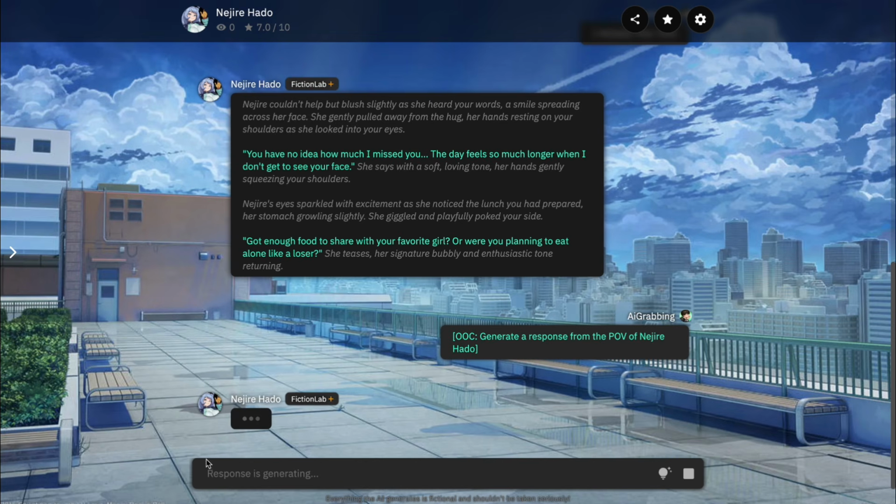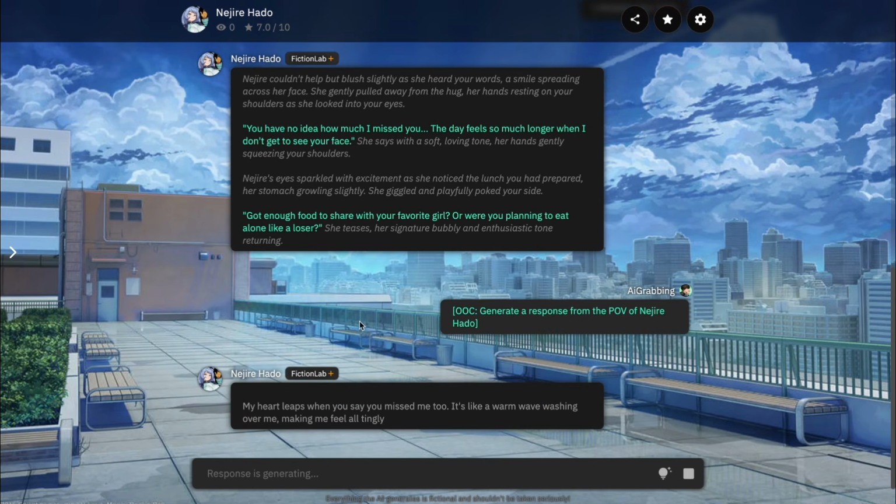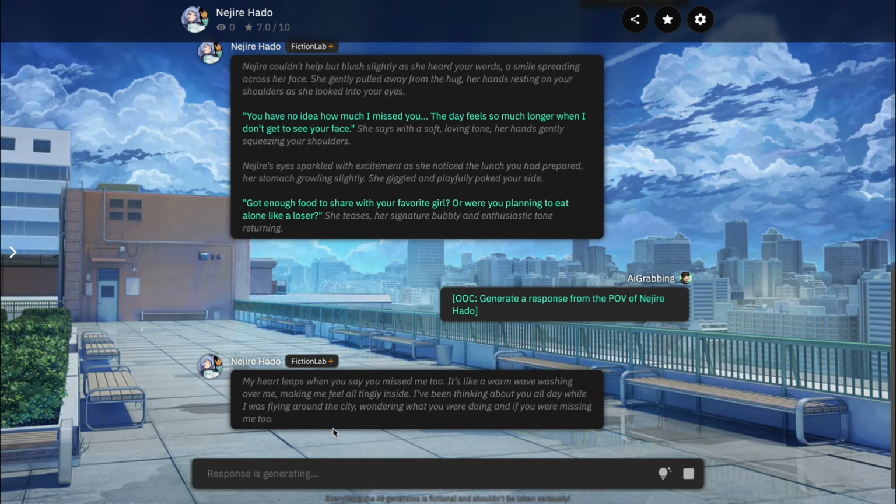And after that, the character will start generating a message from their perspective. And as you can see, it successfully did that. And this is how this new command works. It works pretty nicely, not gonna lie.